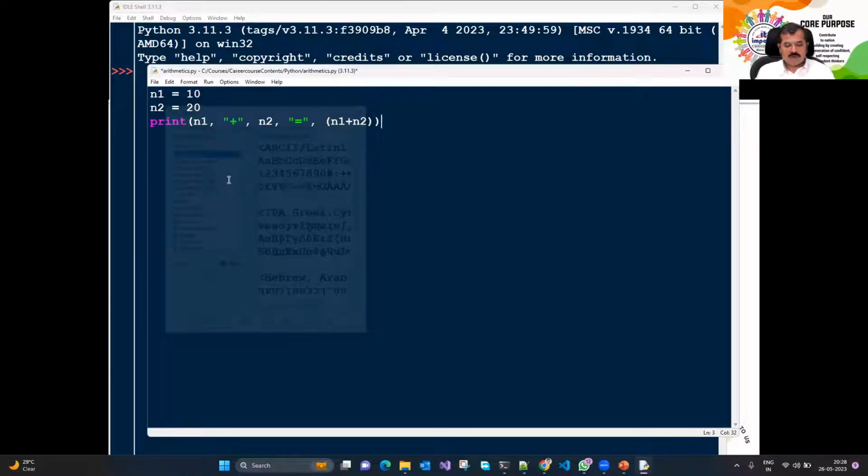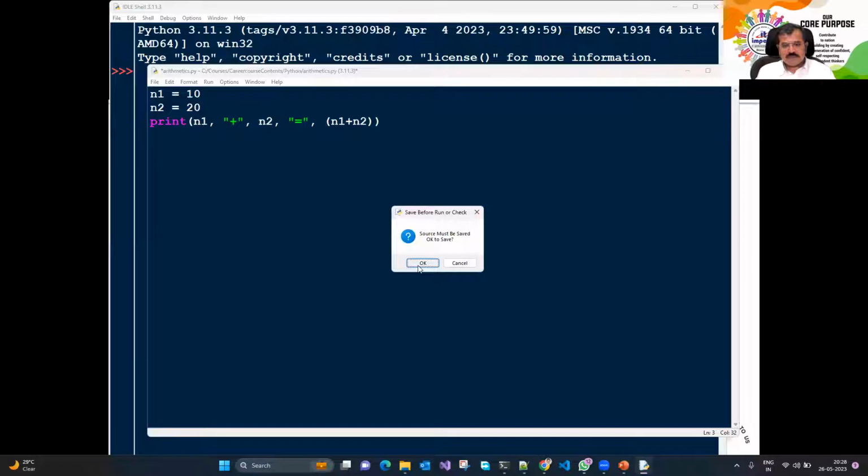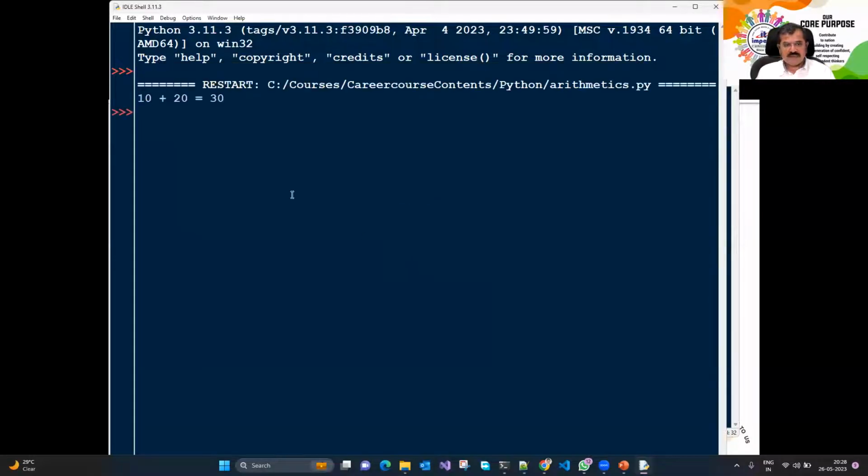So as I apply, we come out, I press F5. It says, do you want to save it? I say yes, save it. So you get that 10 plus 20 is equal to 30. So we are happy with that result.